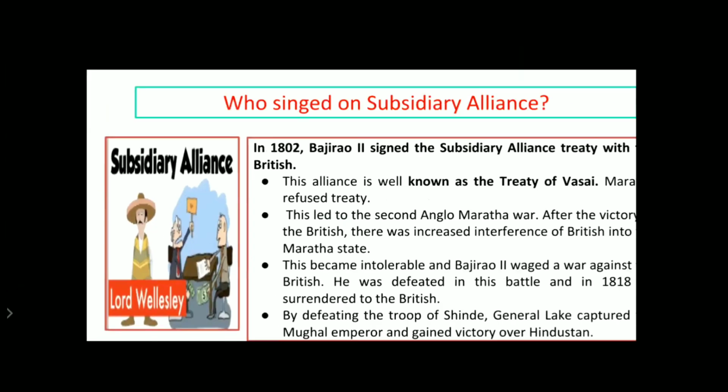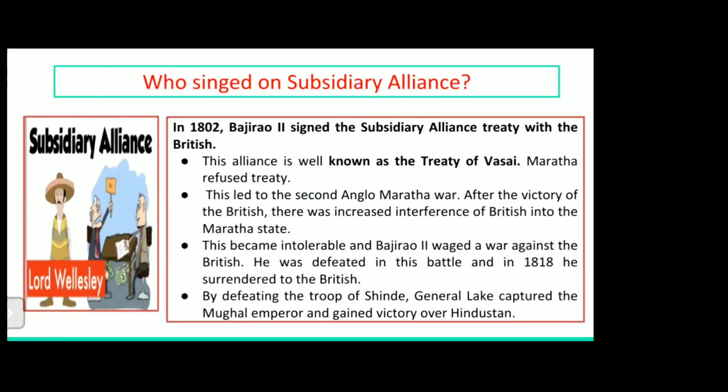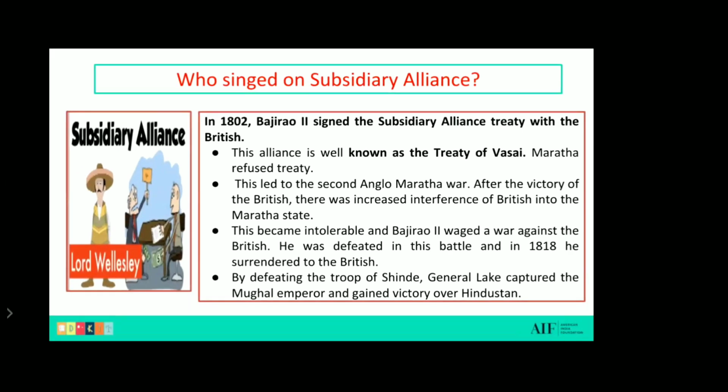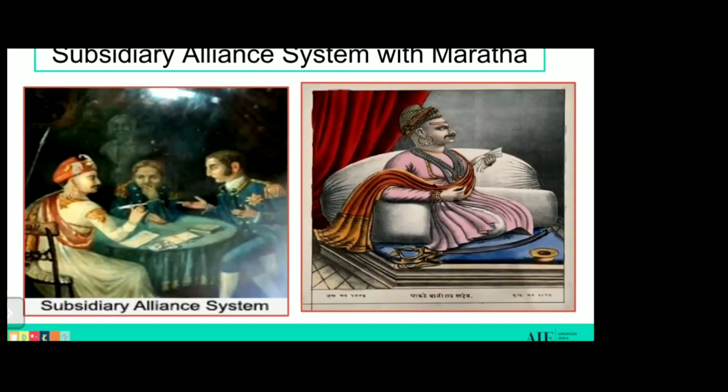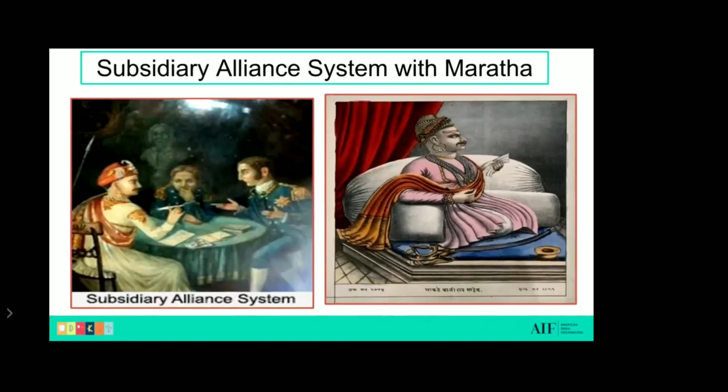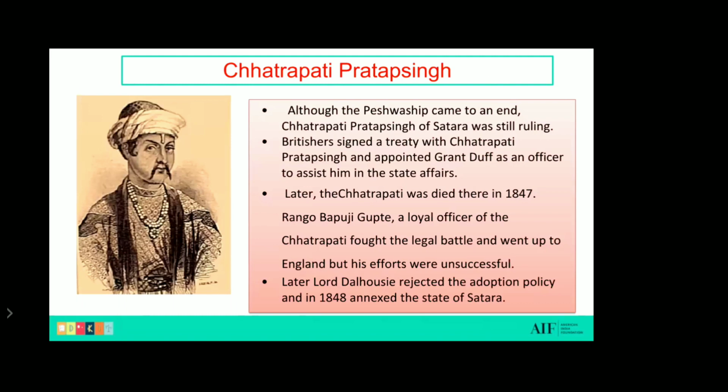So here what we saw is the Treaty of Alliance, which was signed by Bajirao II, and how the Britishers started interference in the Maratha state. Okay, so now next slide we will go. Here we can see that Bajirao II is signing a treaty, and here you can see a photo of Bajirao II. Now after this we will see about Chhatrapati Pratap Singh.